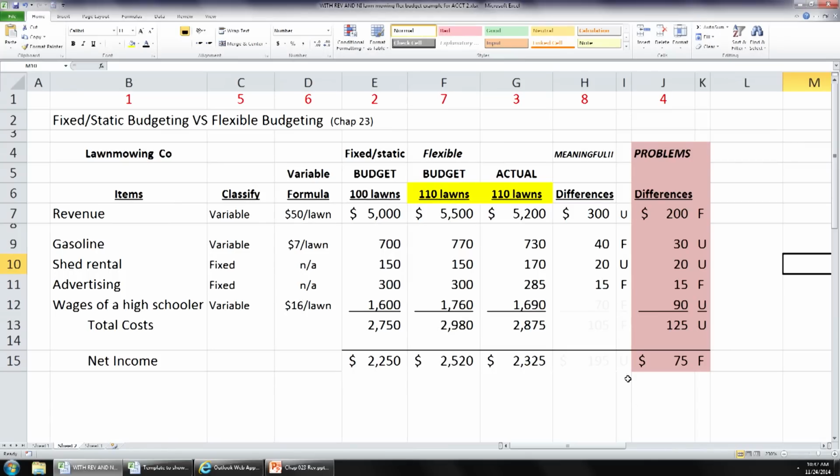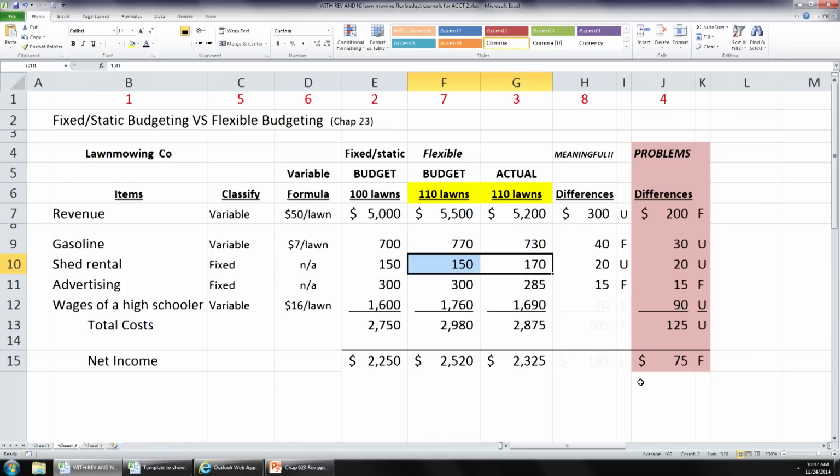For example, property taxes on a factory are fixed, are they not? Do you think you will predict exactly what your property taxes will be? No. Now looking at this example, let's make up a little story as far as why your shed rental might be different than the 150 in actuality. Well, maybe you were putting your mower in one night and you hit the door wrong to the shed and you busted off one of the hinges.